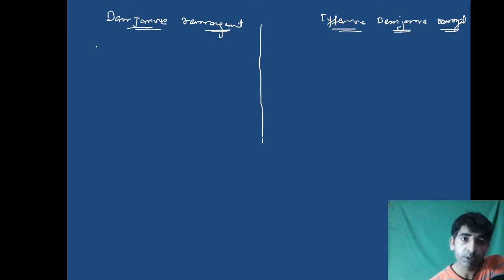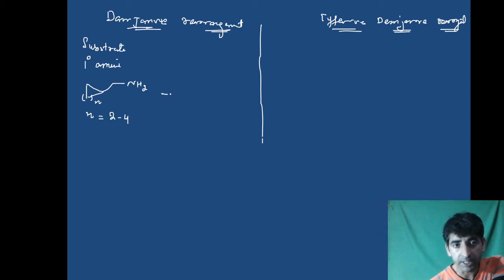So in Demjanov rearrangement, the substrate is primary amine. Primary amine is the substrate. Like I have this type of amine. So this is the primary amine which is the substrate in this case. Over here I can have a large ring, therefore I'll write here n. The n value in case of Demjanov rearrangement ranges from 2 to 4.